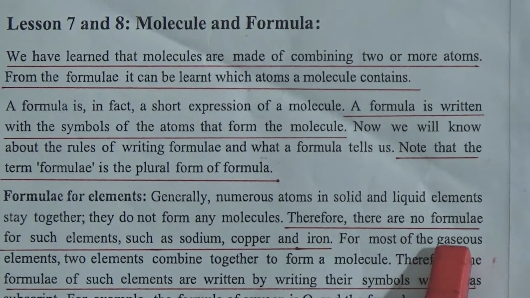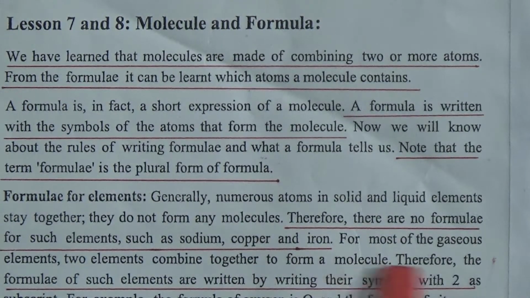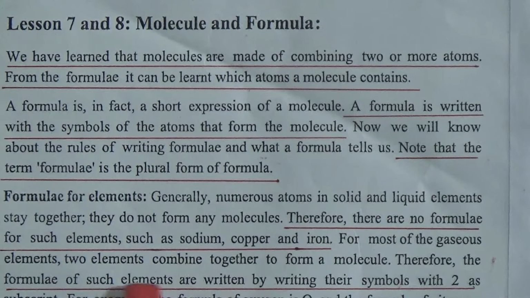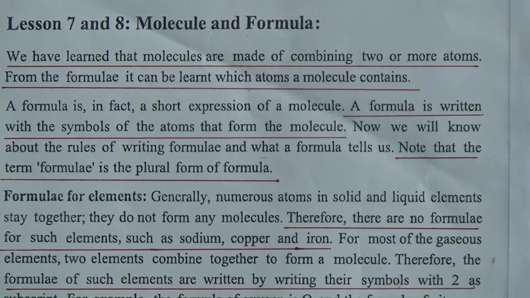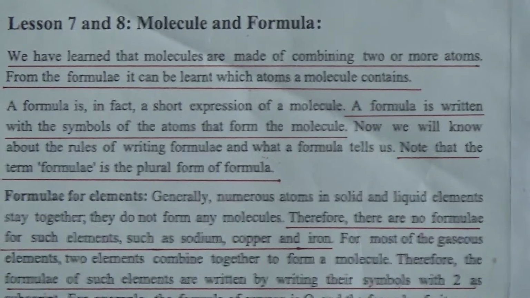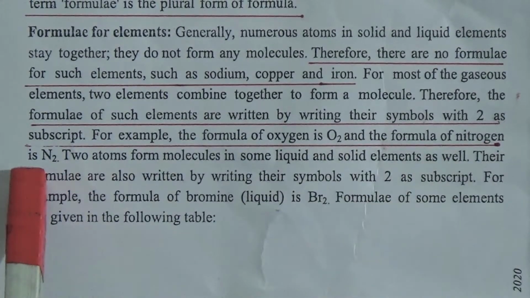For most of the gaseous elements, two atoms combine together to form a molecule. Therefore, the formulae of such elements are written by writing their symbol with 2 as subscript. For example, the formula of oxygen is O2 and the formula of nitrogen is N2.